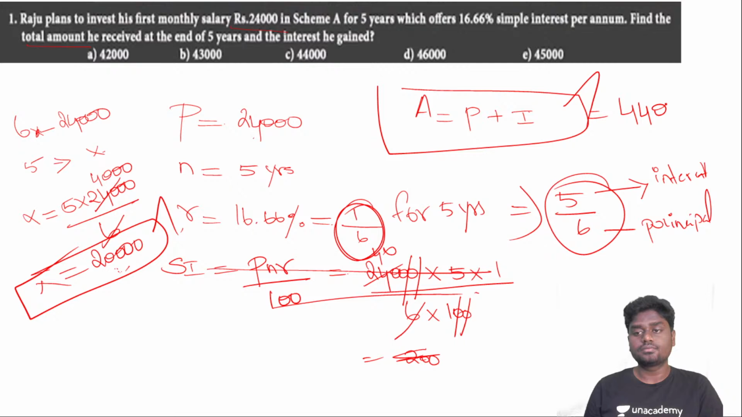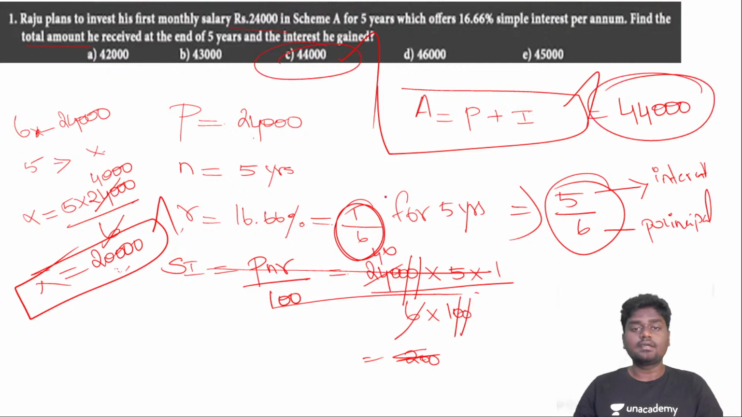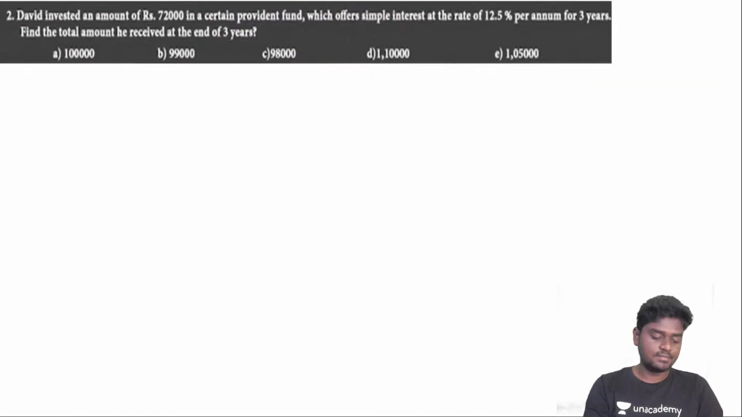The amount that he earned at the end of 5 years, calculated along with the interest that he gained, is option C, 44,000. Okay, let's go for the next question. Come on, try to do this, guys. Try to do the next question.